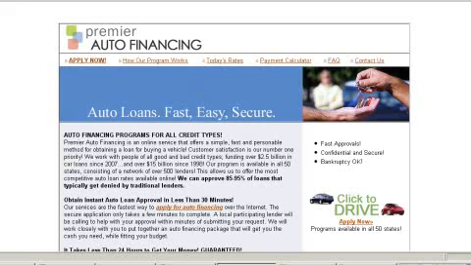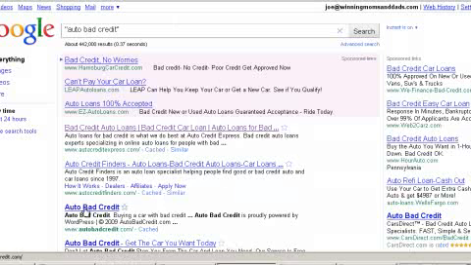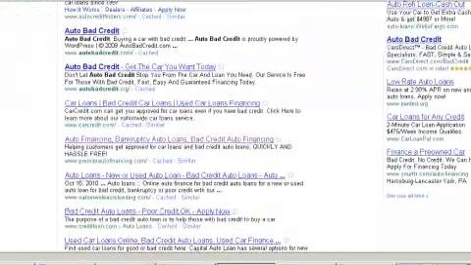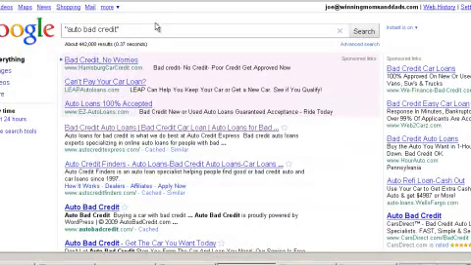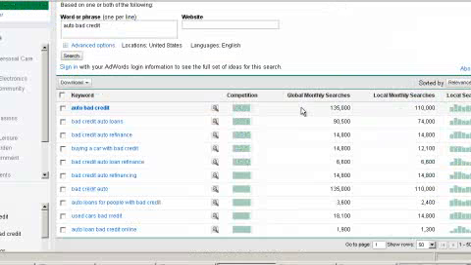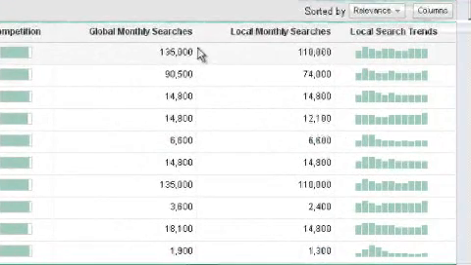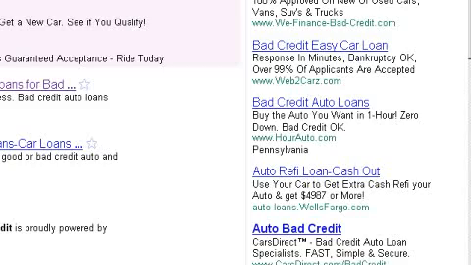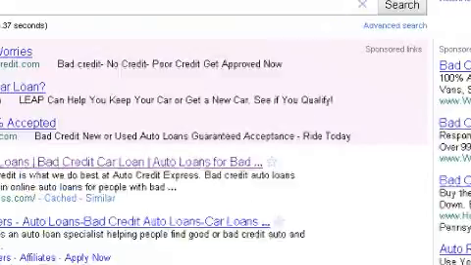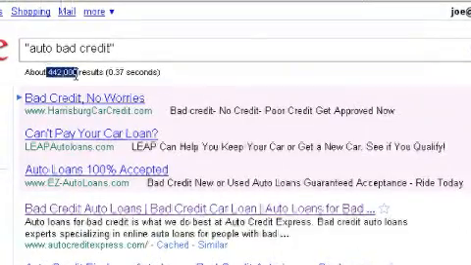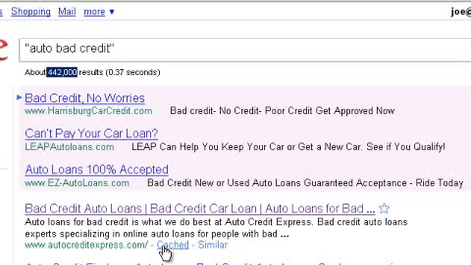I felt that I could get ranked ahead of some of these different companies on page one of Google for the keyword auto bad credit. So one more time, we have 135,000 searches. That's real nice. Again, it's higher than what I usually go after. Even though the competition number is very high for me, I like about 50,000, 40,000, I did not feel that the competition was too stiff that I could not get ranked here.